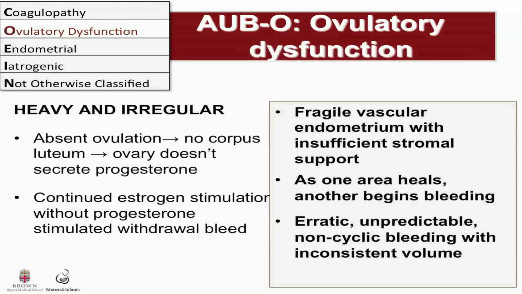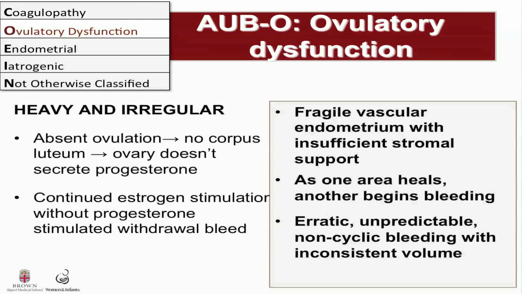So for the medical management lecture in this series, we will be focusing on AUB-O and AUB-E. AUB-O is ovulatory dysfunction. Women with AUB-O have bleeding that is heavy and irregular. That's because they don't have ovulation, so they don't produce a corpus luteum, and the ovary doesn't secrete progesterone. This translates into continuous estrogen stimulation without progesterone-stimulated withdrawal bleed. At the level of the endometrium, this means that they have a fragile vascular endometrium with insufficient stromal support, and as one area heals, another begins bleeding. This means erratic, unpredictable, non-cyclic bleeding with inconsistent volume.